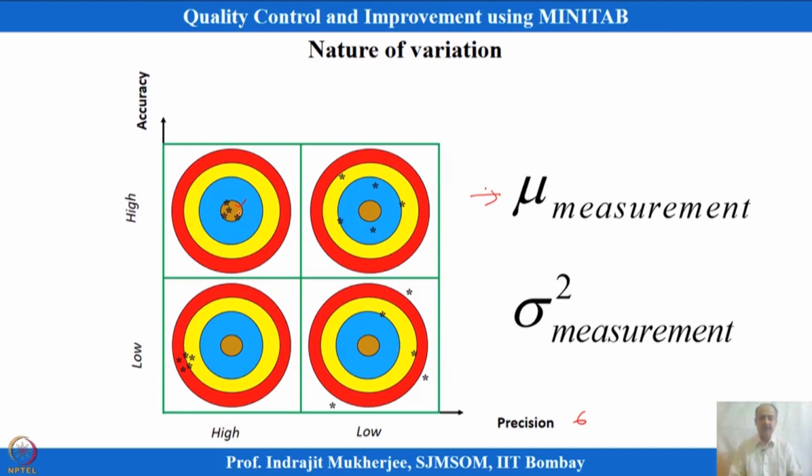So, mean and variance both are important in the case of measurement variation when we are talking about reducing measurement variations. These two things are to be minimized, so that their contribution to the overall variation, or the CTQ's variation, is minimal. That means the overall variation is actually representing the true variation of the process.